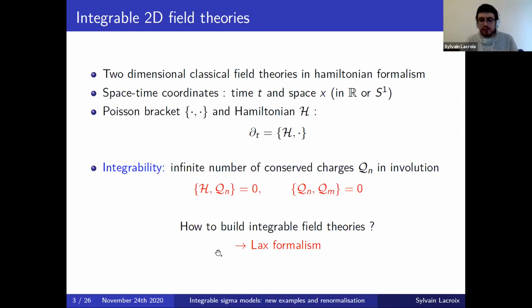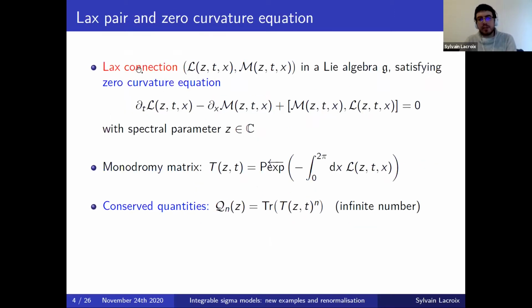And this is often done by what is called the Lax formalism. So we say that the model possesses a Lax connection if it has a pair of matrices L and M, which are valued in a certain Lie algebra G, which depend on the fields of the model, so which depend then on the space-time coordinates T and X, and also on an auxiliary complex parameter Z called the spectral parameter, such that the equations of motion of the system can be recast as the following zero curvature equation on L and M, where here this bracket is the commutator in the Lie algebra.